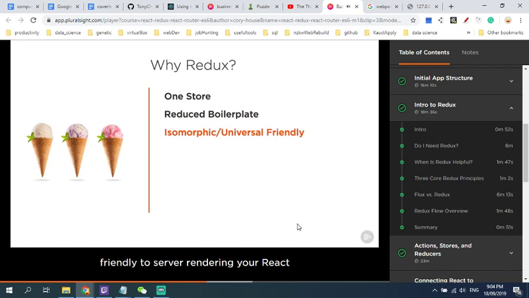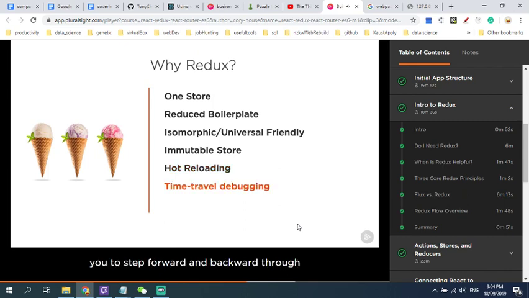Redux's architecture is friendly to server rendering your React components, commonly referred to as isomorphic or universal JavaScript. And Redux uses an immutable store, which has a number of benefits, including performance, but it also enables interesting features like hot reloading, which means that you can instantly see your changes in your browser without losing client-side state. And time travel debugging, which allows you to step forward and backward through state changes in your code and even replay interactions. It's quite impressive. Finally, Redux is quite small. It has a small API and only weighs about 2K.